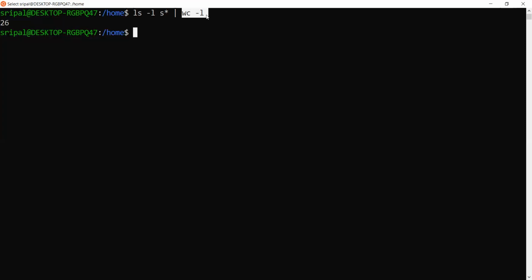So we use the Control-C option. If it is running in the foreground, we can use Control-C or Control-Z to stop such a process. That is what we call signal handling.